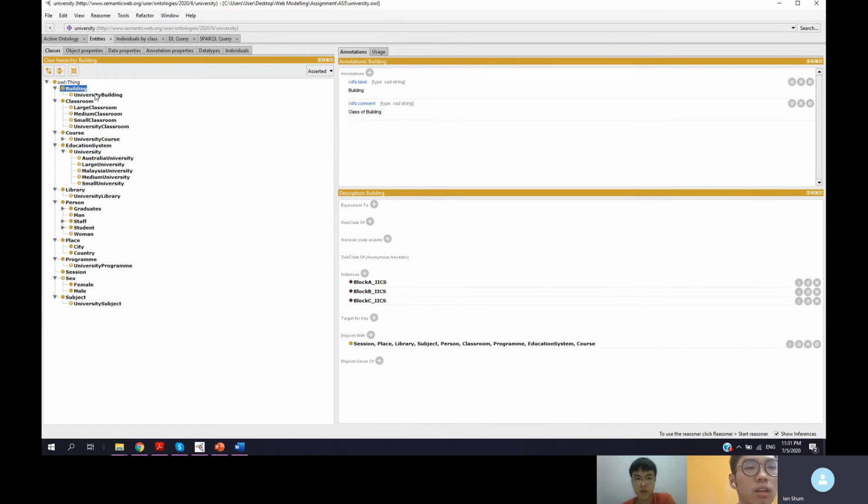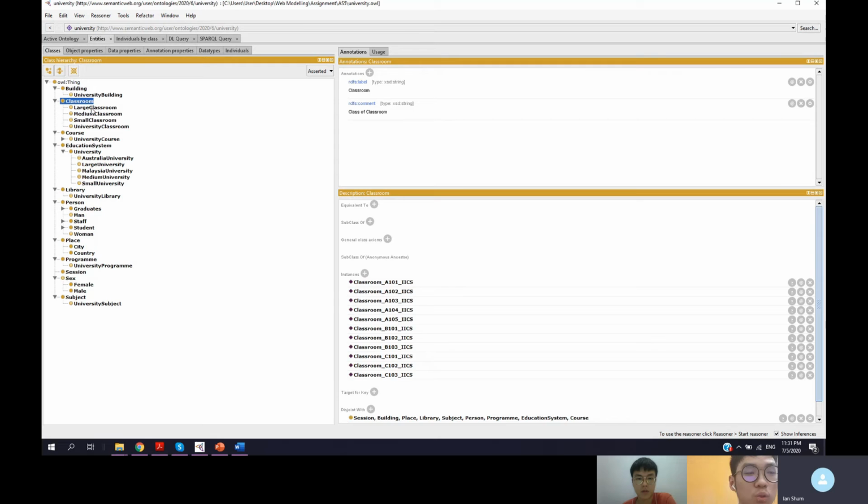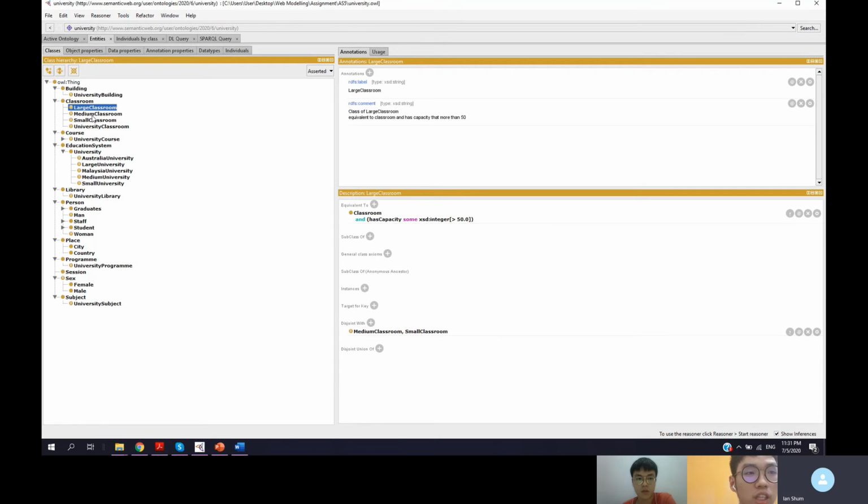In the building, we have university building, which is a building of some university. And then we have classroom, and the large classroom, medium classroom, small classroom. As you can see, it has the data property has capacity defined, so all these three are the defined classes. So this has capacity data property is very important. And then we have the course. We have the university course, which is the course offered by some university.